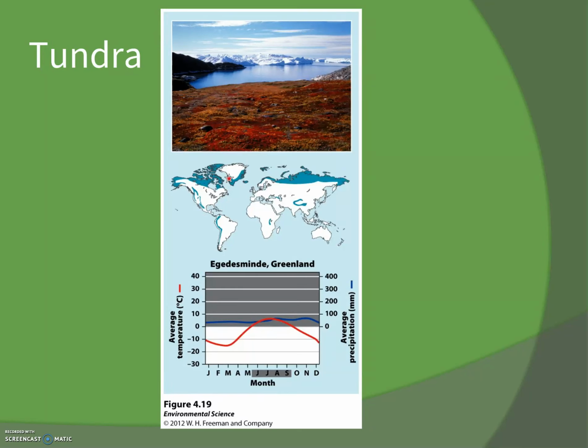Climate change is highly impacting this biome because this is the bulk of where, if we warm temperatures, we're going to start losing that permafrost, losing that snow, losing that ice, and that's going to drastically change what's going on there. Plants that we can think of, ground-hugging plants, mosses, lichens, short grasses, nothing big and substantial is going to get a chance to grow up there because of the short growing season. And we think of our snowy owl, our caribou, our Arctic fox. Those are all animals that we'll find up there.